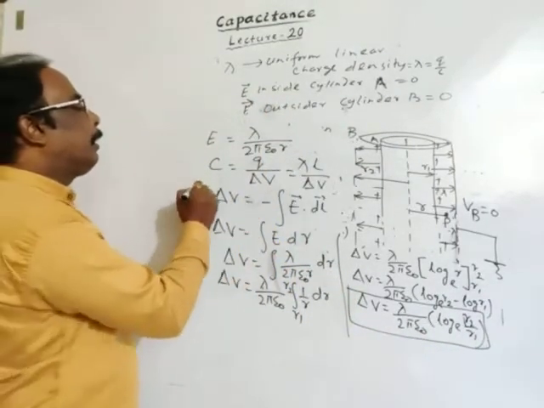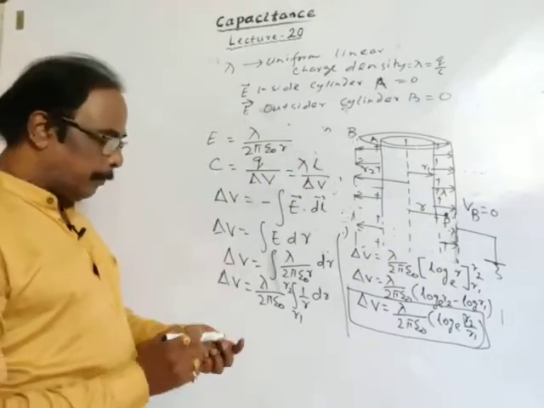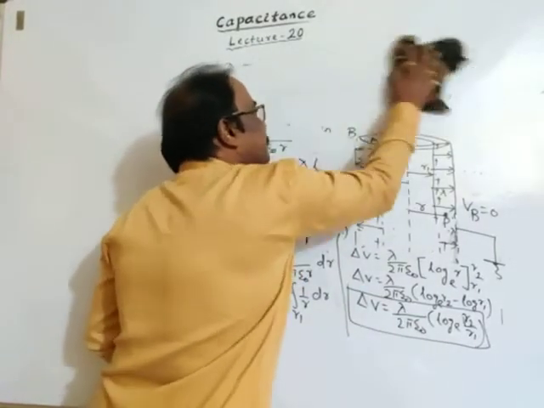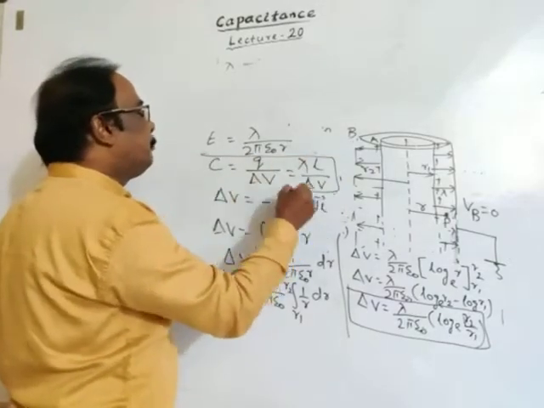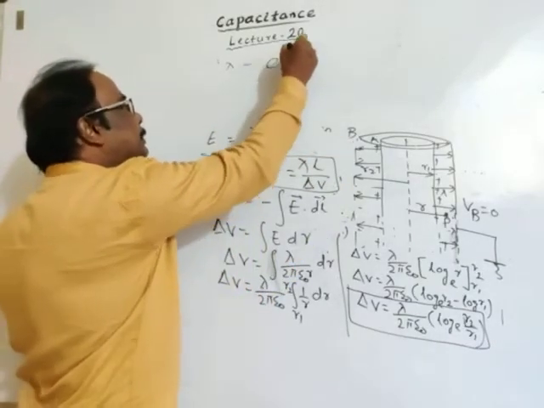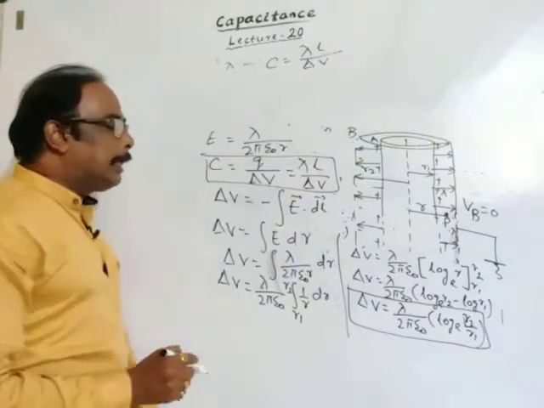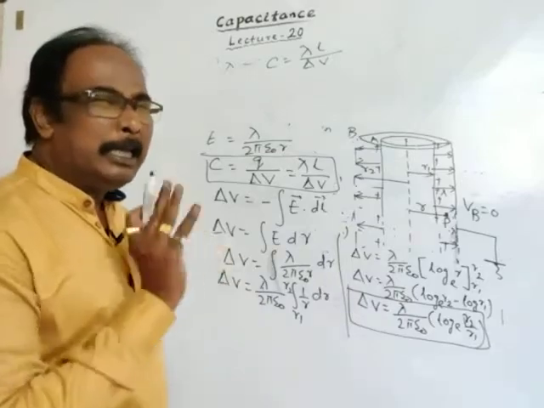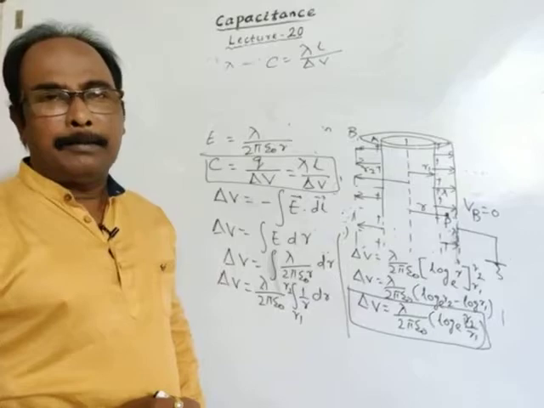Now we'll return back to our formula. The final step: we'll use this formula. Capacitance is lambda L divided by the potential difference. Here, the cylinders are of infinite length.